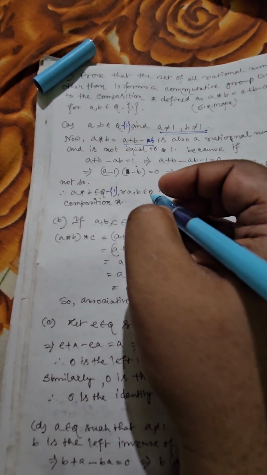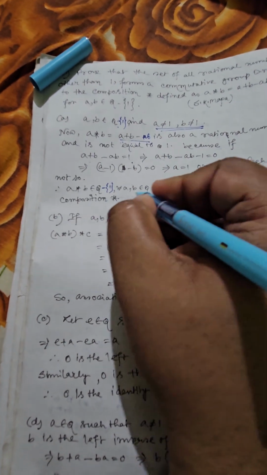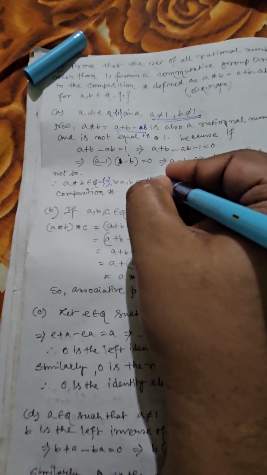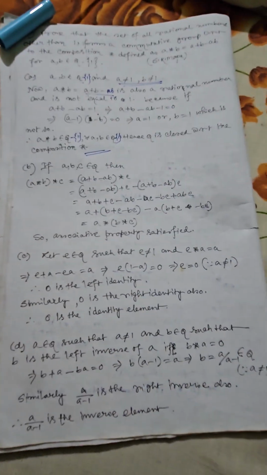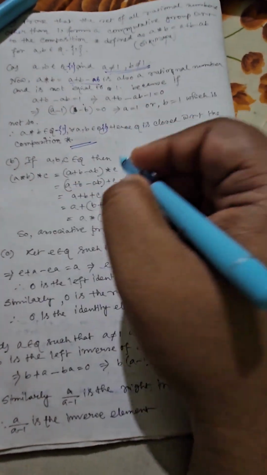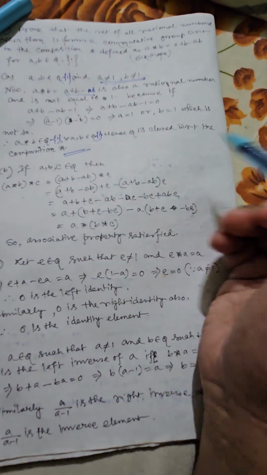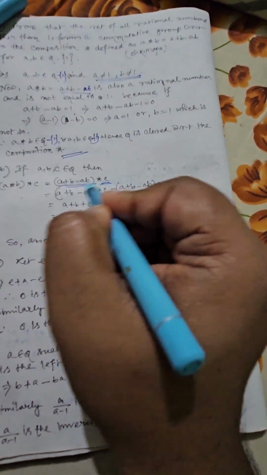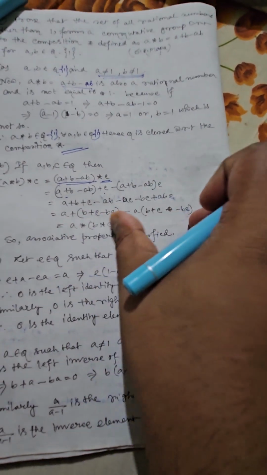So we can understand definitely that for all A, B belonging to Q minus singleton 1, the set must be closed with respect to composition star. Now again we have to verify associativity. A star B star C can be written like this, so that you can apply A plus B minus AB. Say this is A, this is B. So A plus B minus AB. Now simplify this expression. Whatever you get will be your final result.